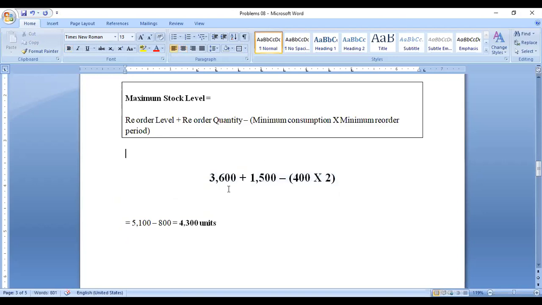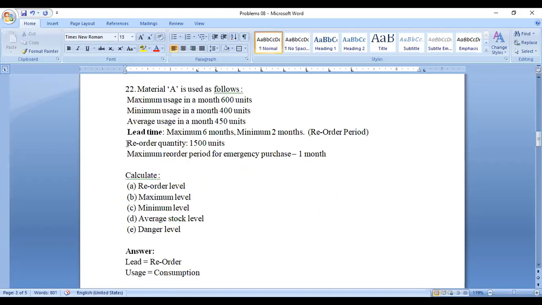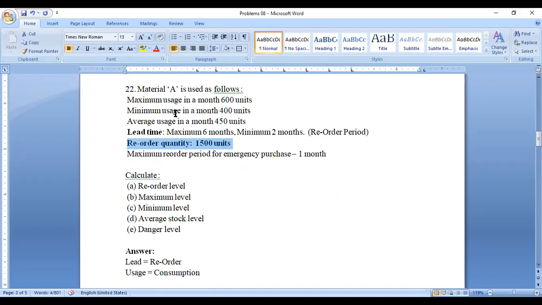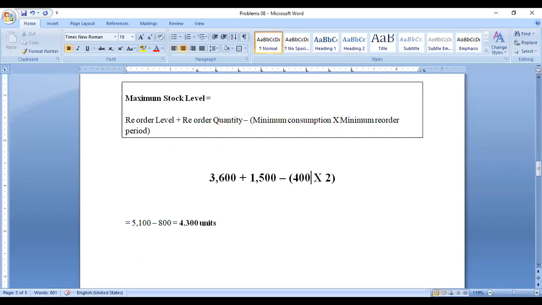The reorder quantity is given in the question: 1,500, which is added, and then minus. Then minimum consumption into minimum reorder period. Minimum consumption means minimum usage. Usage and consumption are used interchangeably with similar meaning. Minimum consumption is 400 units. Minimum reorder period, the lead time, is 2 months. So 400 into 2, multiplying.